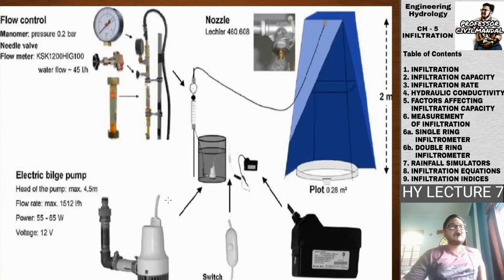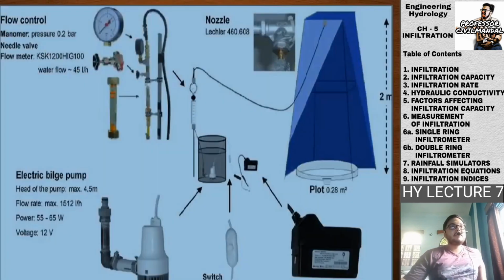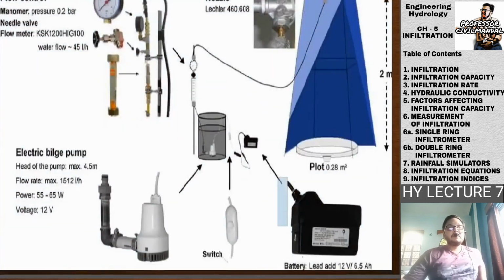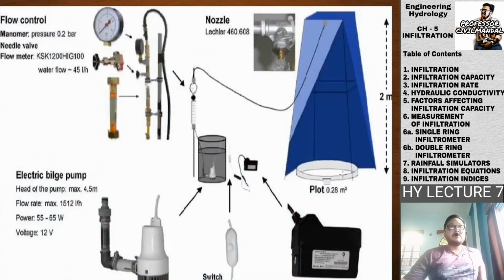What are the different parts? This is the pump, this is the flow control manometer, some needle valve is there, flow meter is there, and there are valves which are used to control it. What will be the function of the battery? This will be used for the power supply, and here is the nozzle that will be used.